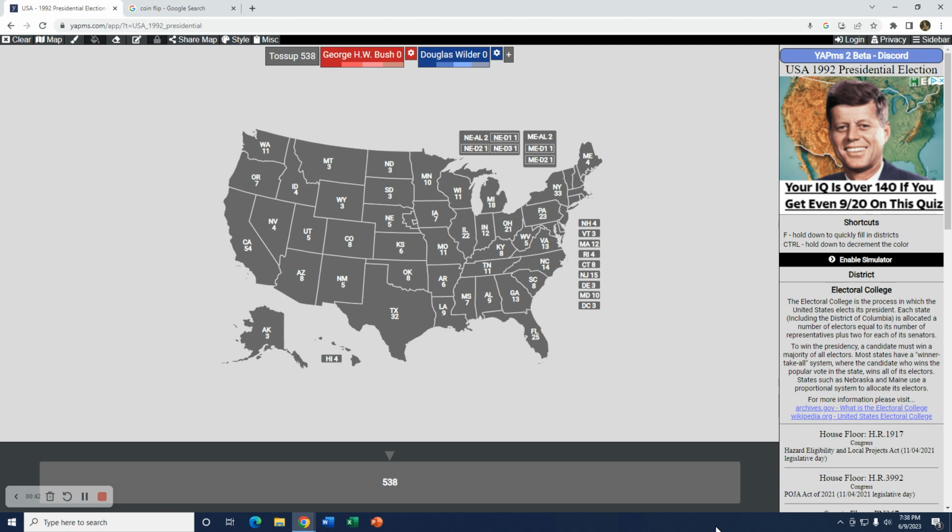And as I said, the '92 election was between the incumbent President Bush and Clinton, and there was also a strong third party challenger in Ross Perot who got a lot of the vote but didn't win a single state. Like I said, this is a scenario between Bush and Wilder as the alternate Democratic nominee. Bush has heads, Wilder has tails, so let's get into it.